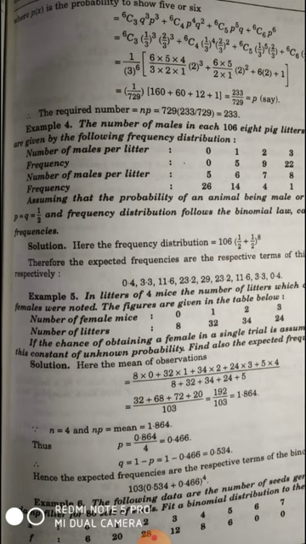Then the expected frequency will be capital N into (p plus q) to the power small n. So here we have everything available. Capital N is equal to 103, p is equal to 0.466, and q is equal to 0.534. So after expanding we get all the expected frequencies.